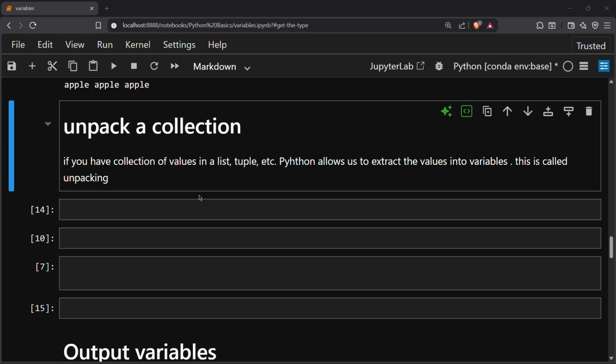So the next topic is unpack a collection. Unpack a collection means if we have a collection of values in a list, tuple and so on, Python allows us to extract the values into variables, and this is also called unpacking.